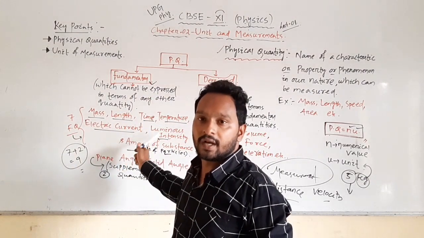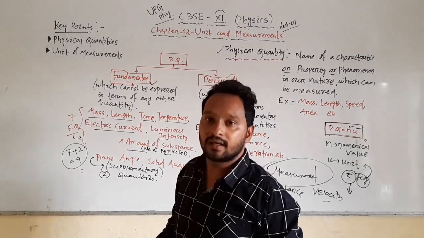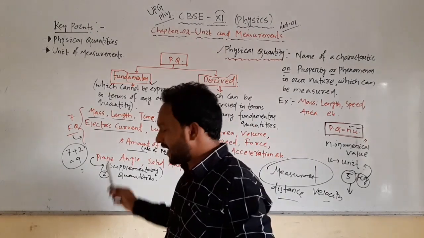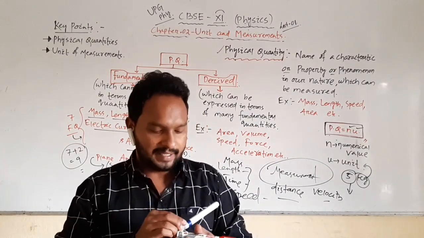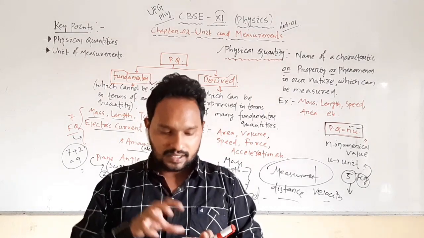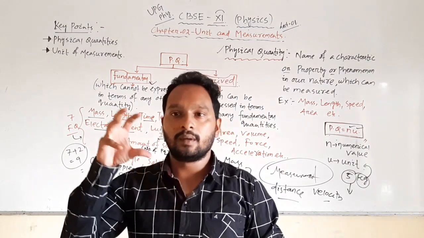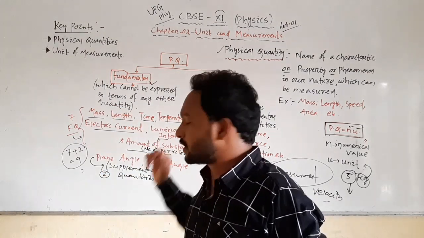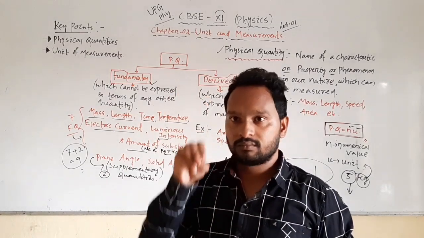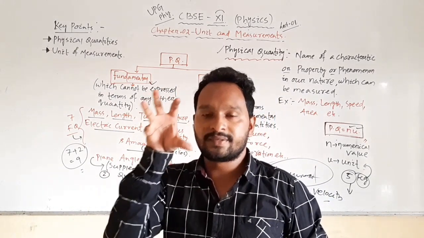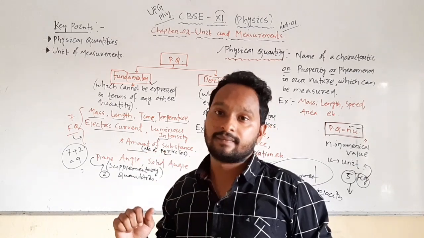So these are known as additional or supplementary quantities. One is plane angle, inclination, and the other is solid angle, the cone. The cone you have seen, that is solid angle.